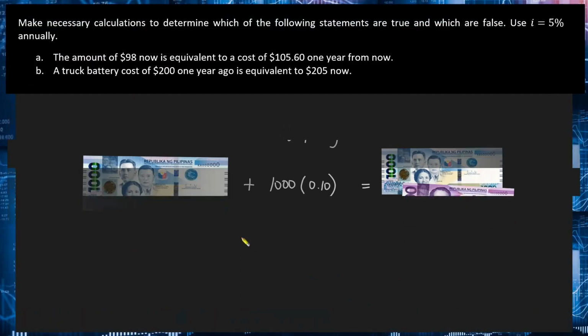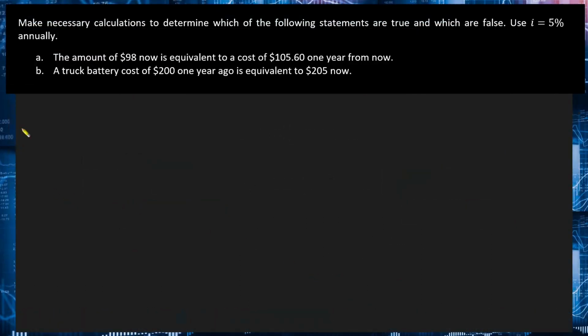Let us apply this concept in this example. Make necessary calculations to determine which of the following statements are true and which are false. Use interest rate equal to 5% annually. So for the first situation, the amount of $98 now is equivalent to a cost of $105.60 1 year from now. And then for letter B, a truck battery cost of $200 1 year ago is equivalent to $205 now. Again, pause the video muna and then try to solve the problem on your own.